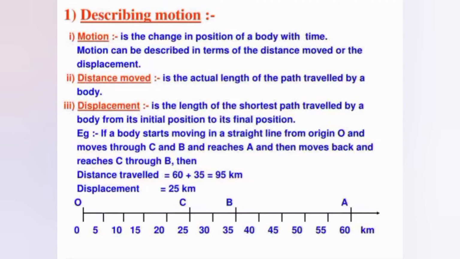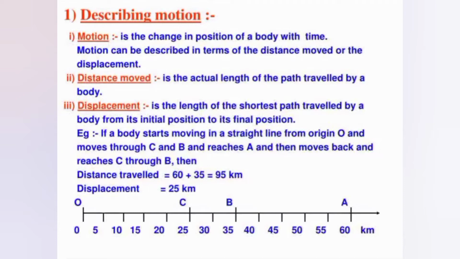For example, we can consider a simple example. Suppose any object is moving in a straight path. Suppose the object starts its journey from point O, which is treated as the reference point or origin, as you can see in the figure also. Points A, B and C represent the position of the object at different instants. At first, the object moves through C and B and reaches A. Then it moves back along the same path and reaches C through B.